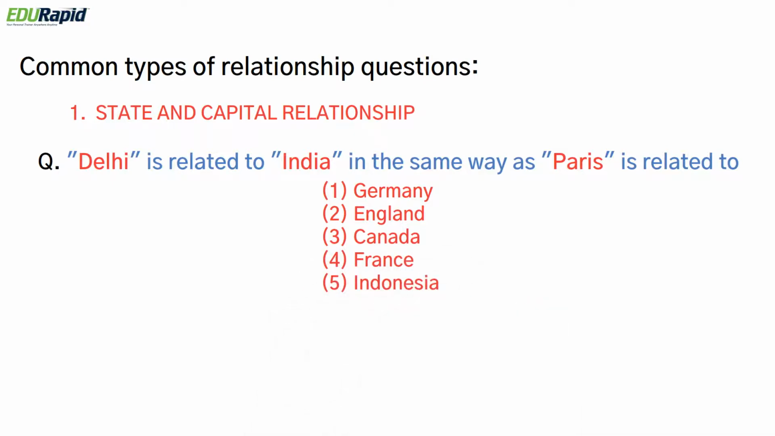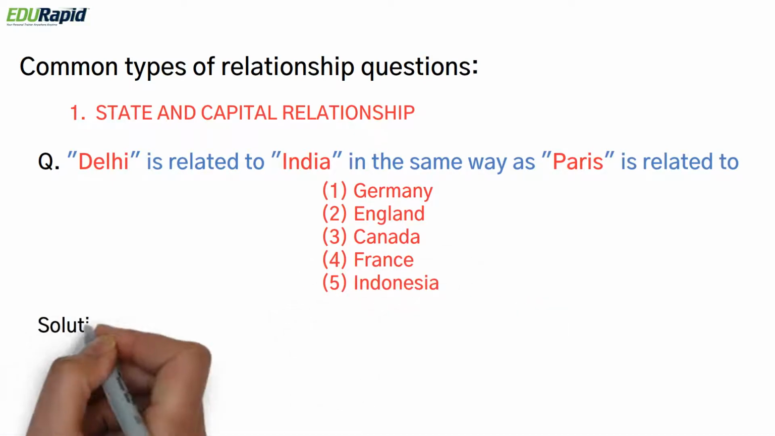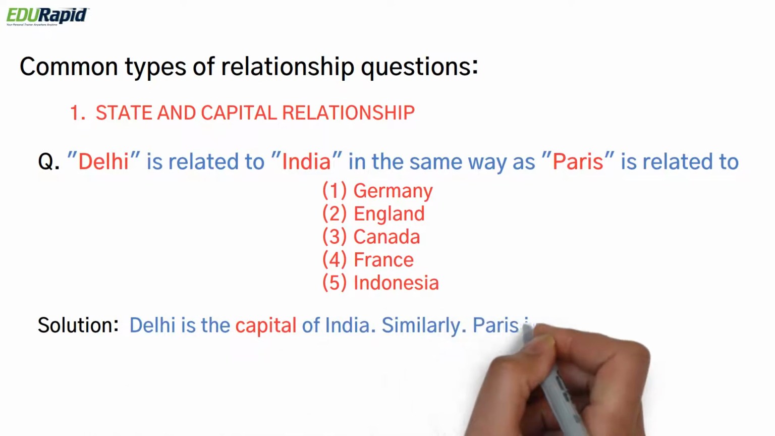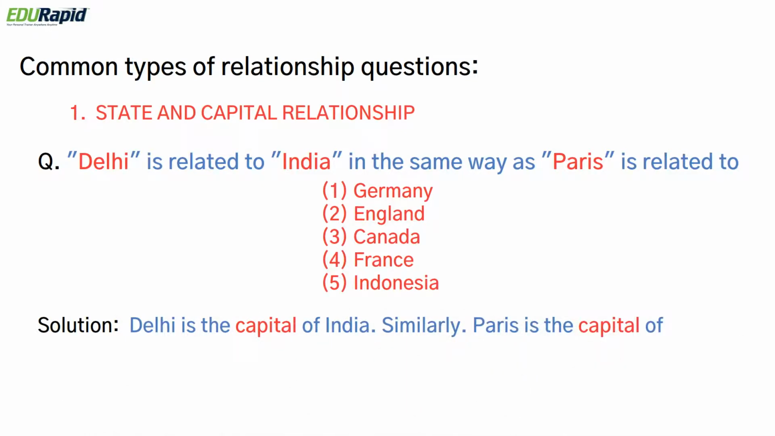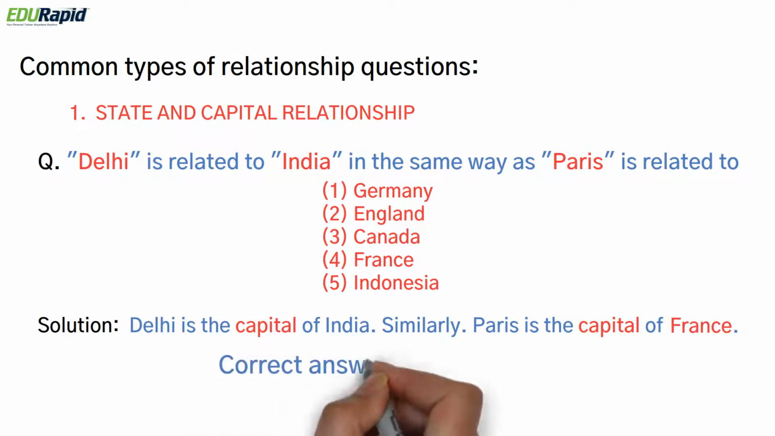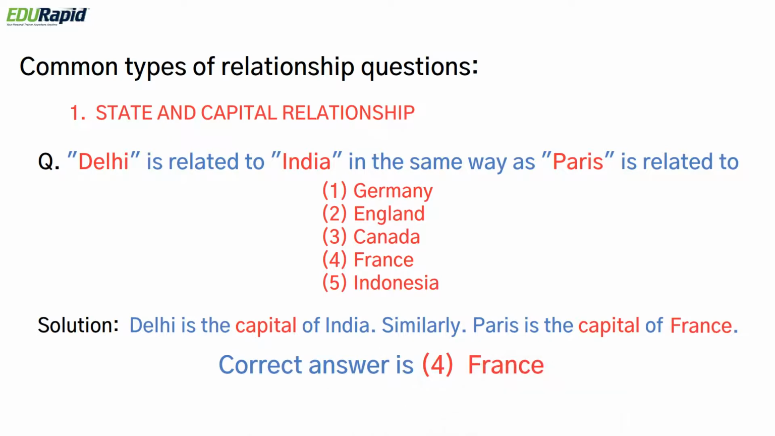So the analysis should be like this. We already know Delhi is the capital of India. Similarly, you need to understand the capital of some of the major countries. So in this case, Paris is the capital of France. So the correct answer is option 4, France. Students, under static GK, under current affairs on edurapid.com, we do have a list of all the major countries and their capitals. Please go over it once and try to remember most of the countries and their capitals.